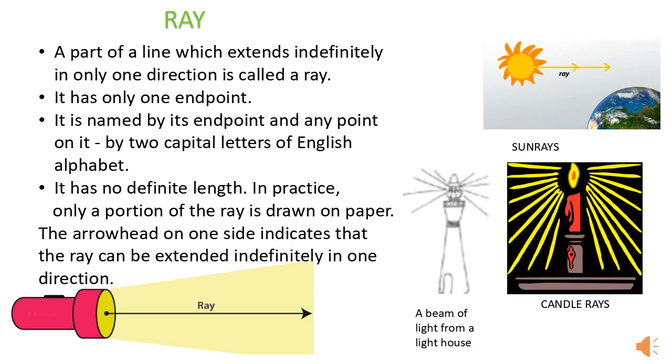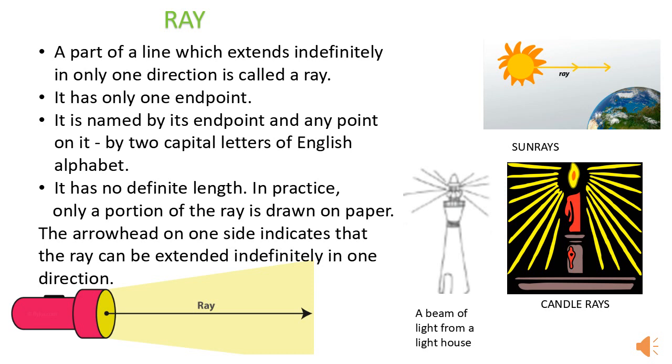The ray is named by its endpoint and any point on it, and that too you have to write by two capital letters of the English alphabet. The initial point is the first letter, and you have to see in which direction it goes on and on.